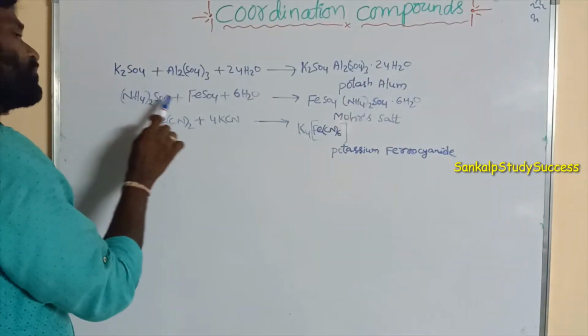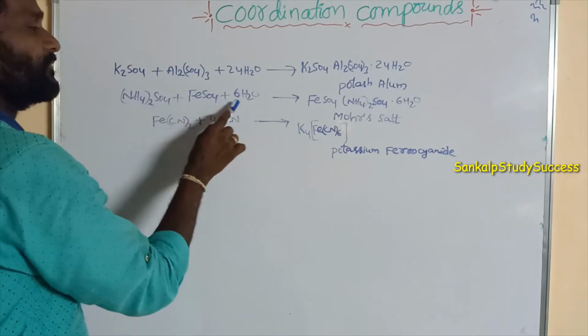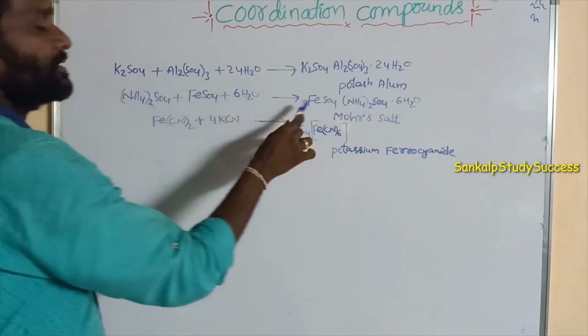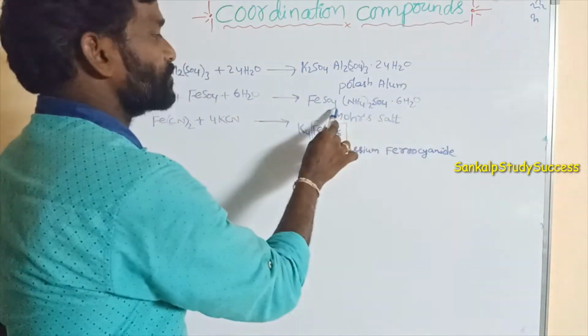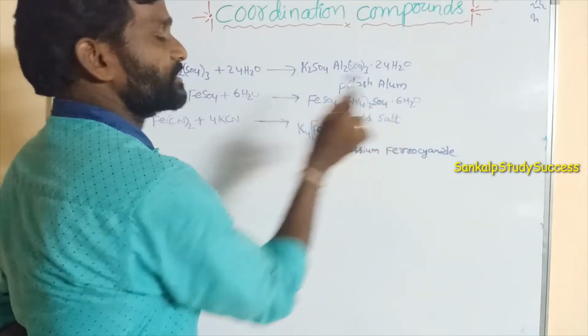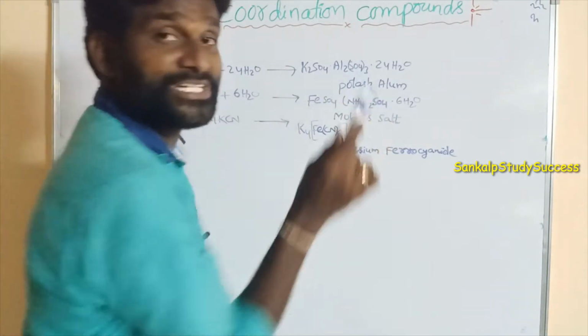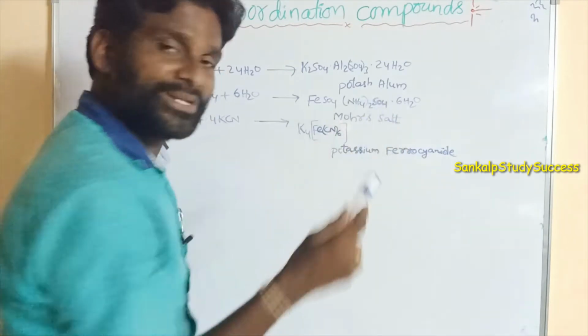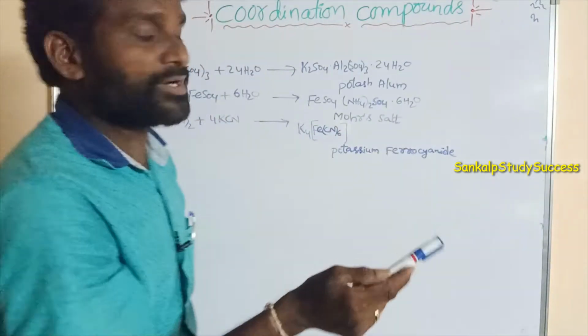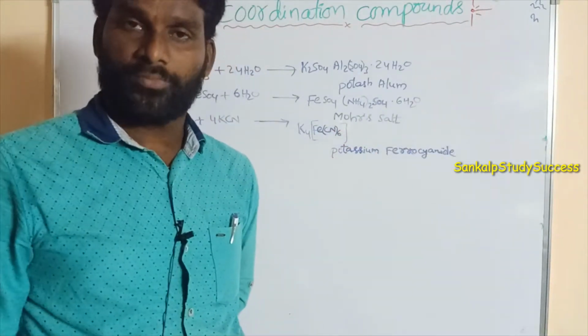And with ammonium sulfate, ferrous sulfate and water, we get another salt, FeSO4·(NH4)2SO4·6H2O. So it is also a crystalline solid containing water molecules. That is also a hydrated salt. Its name is Mohr's salt.